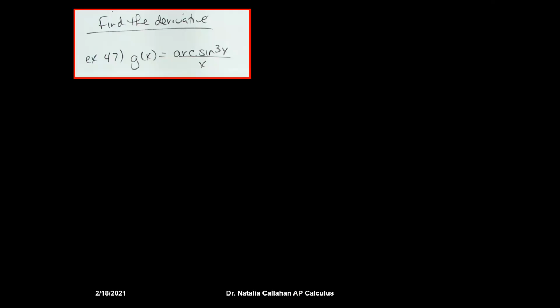Okay, so let's go ahead and take a look at this. This is find the derivative of the arc sine. As you can see here, it looks like I'm going to have to use the quotient rule somehow with this one. Let's let f be the numerator, arc sine 3x, sorry. And then f prime, now remember your arc sine is going to be,